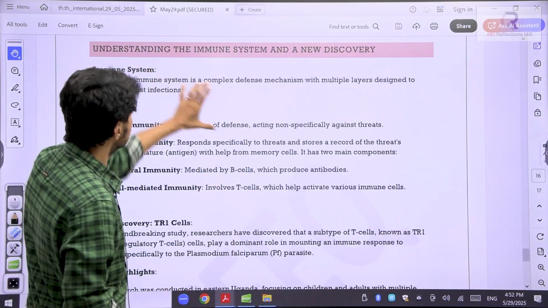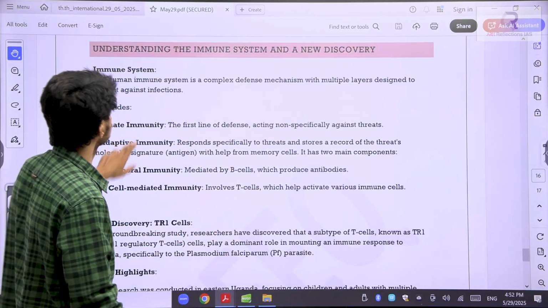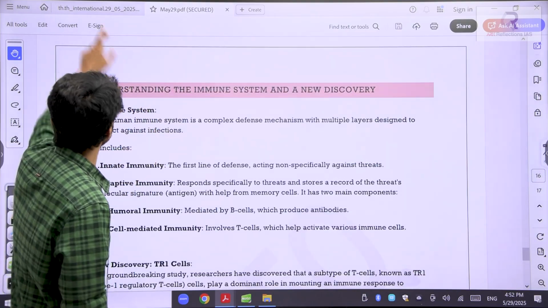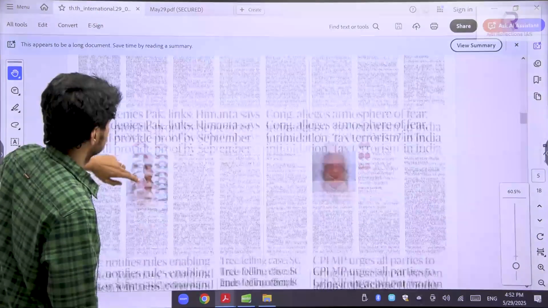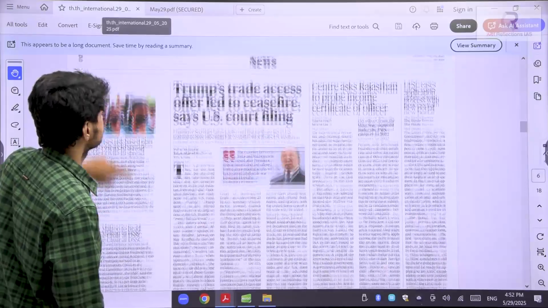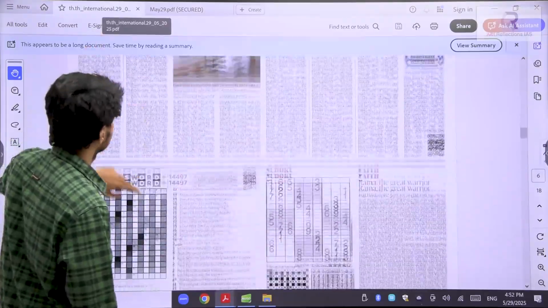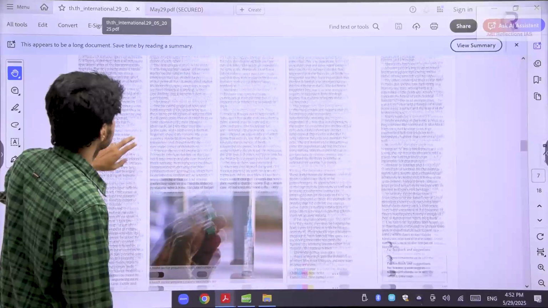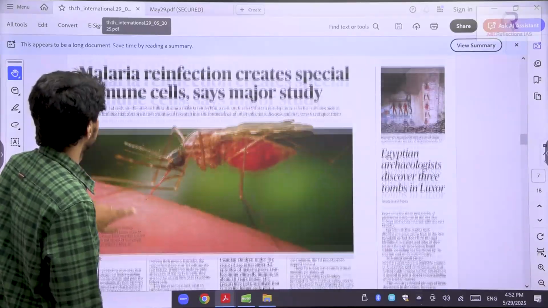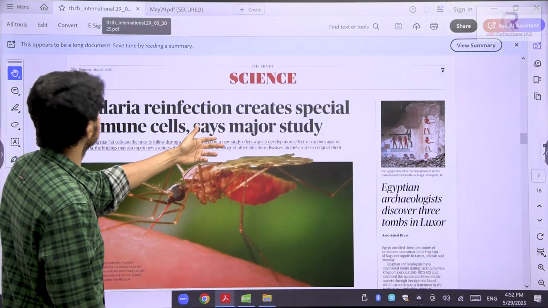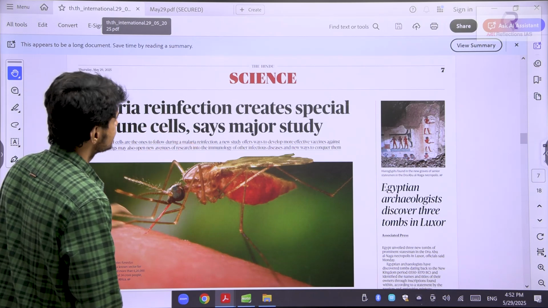So the last and important article we'll be discussing today is about the immune system. This was the article that was given in The Hindu. Let me show you. This was the article: Malaria reinfection creates special immune cells, says study.